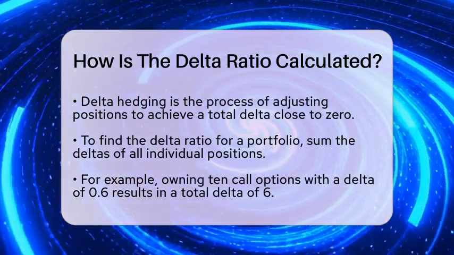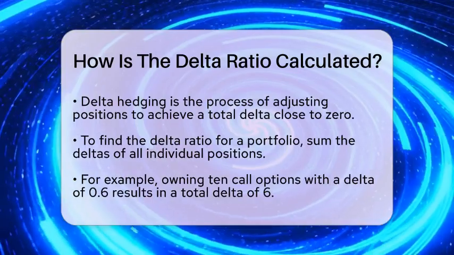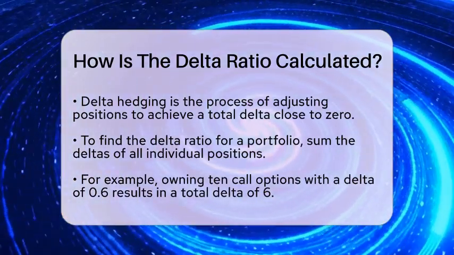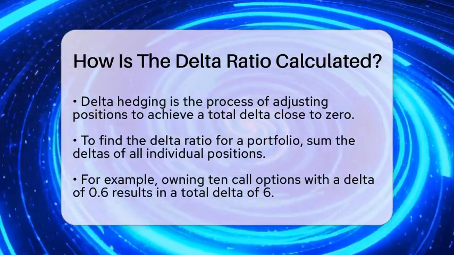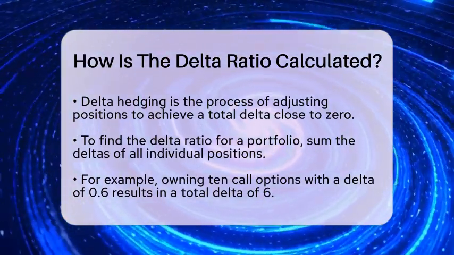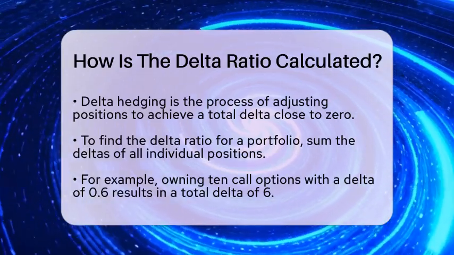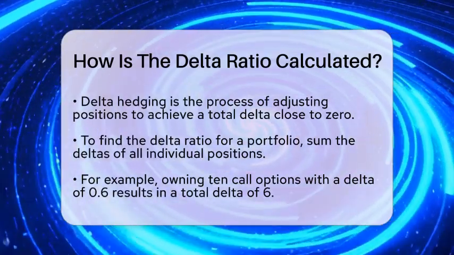To find the delta ratio for a portfolio, you sum the deltas of all individual positions. For example, if you own 10 call options, each with a delta of 0.6, your total delta would be 6. If you want to reduce this exposure, you might sell shares of the underlying stock or buy put options that have a negative delta.